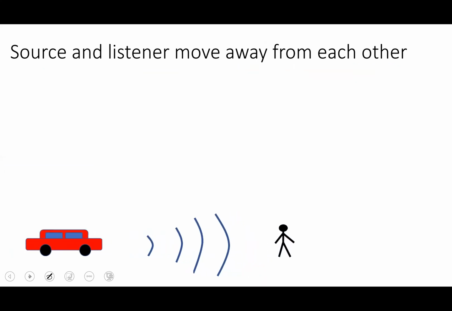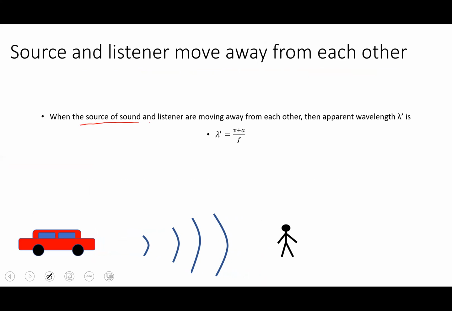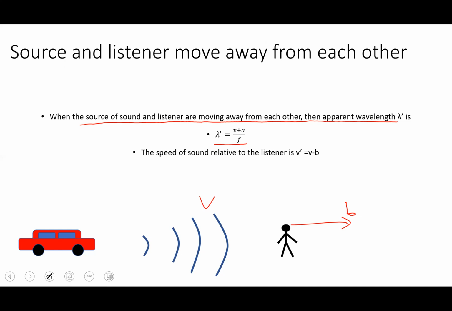In this case, as you can see, lambda has increased massively. Let's see what happens. When the source of sound and listener move away from each other, the apparent wavelength lambda dash is given by lambda dash equal to v plus a divided by f. And the speed relative to the listener will be v dash, which will be equal to v minus b. That means the velocity of this person and the speed of sound v are moving in the same direction, so the relative speed is lesser in amount.